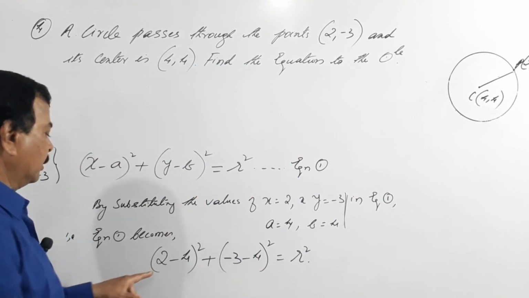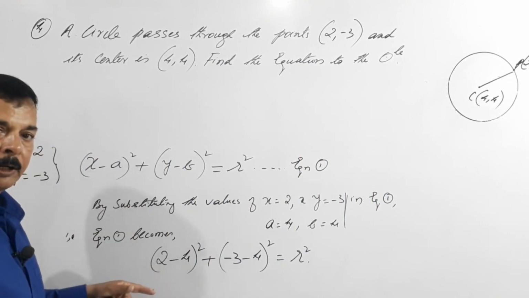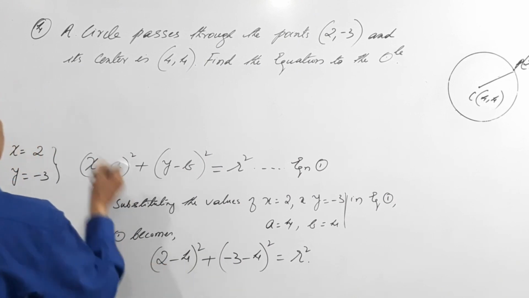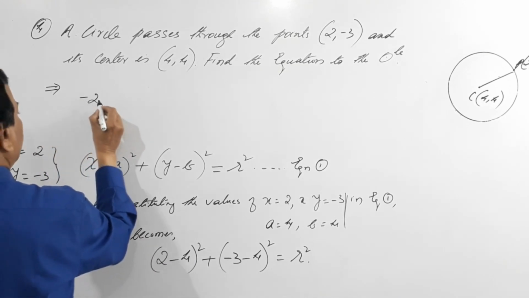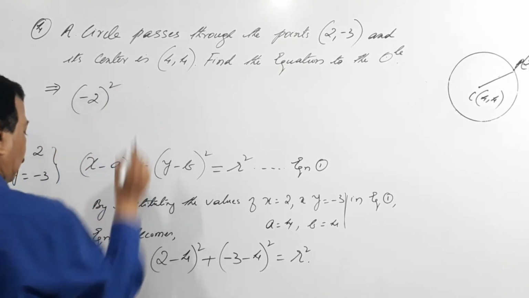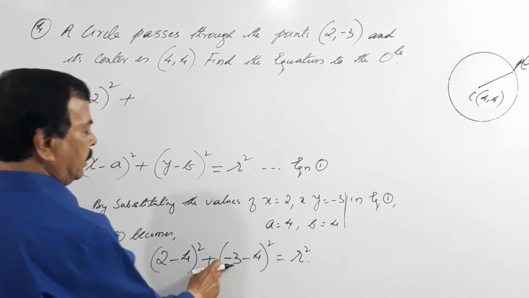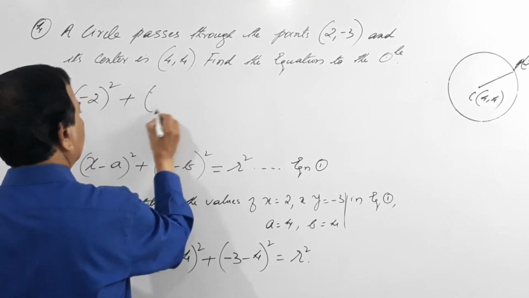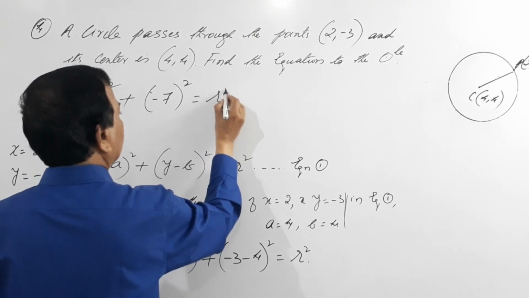What happens to this? Plus 2 minus 4, that first you have within the bracket we have to simplify, that becomes minus 2. So this is nothing but minus 2 the whole square plus minus 3 minus 4 is minus 7, that is minus 7 the whole square equals r square.